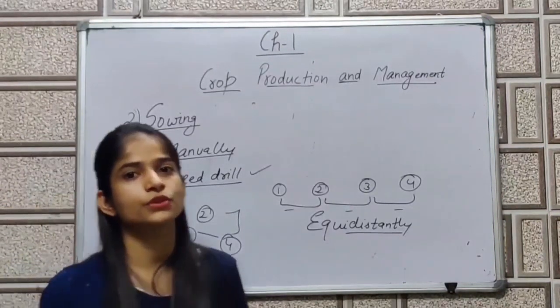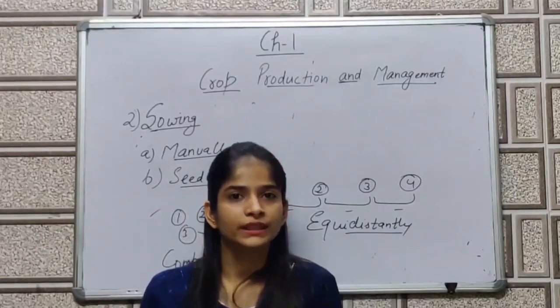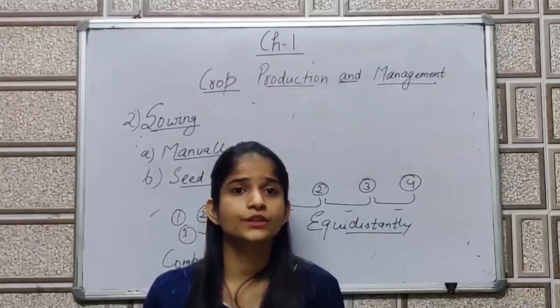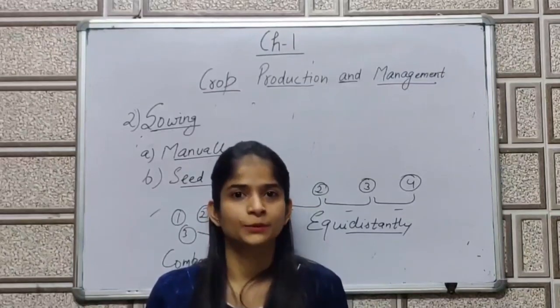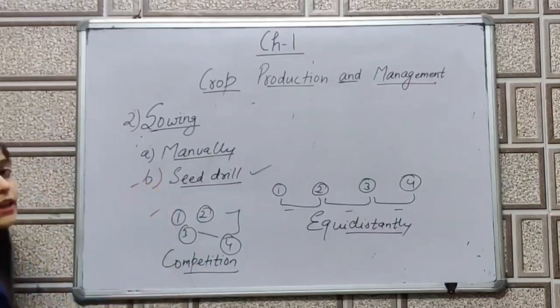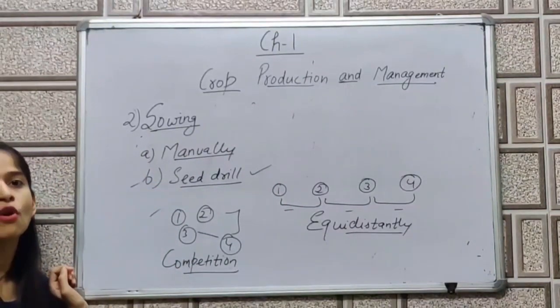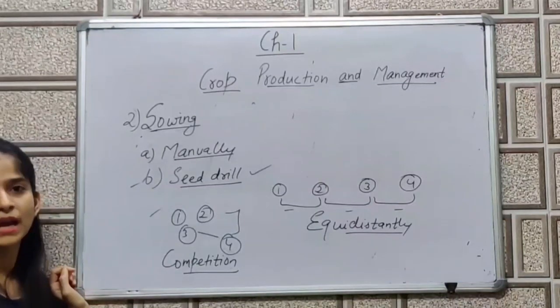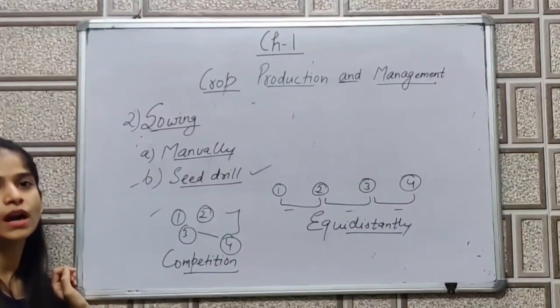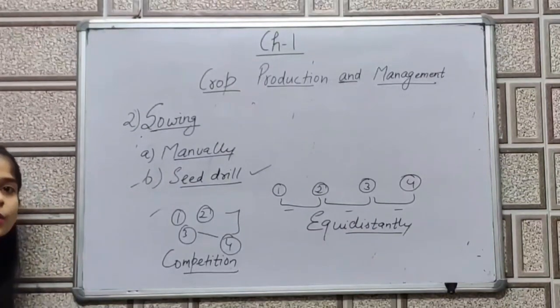So in the case of sowing, we have discussed, first we have to check the quality of seeds. Quality of seeds should be good. For that I have explained you the activity. Then I have explained you that there should be equal distance between the seeds so that there will be no competition and all plants which will grow are in the healthy state in the future. So this is the second step which we have discussed, that is sowing.